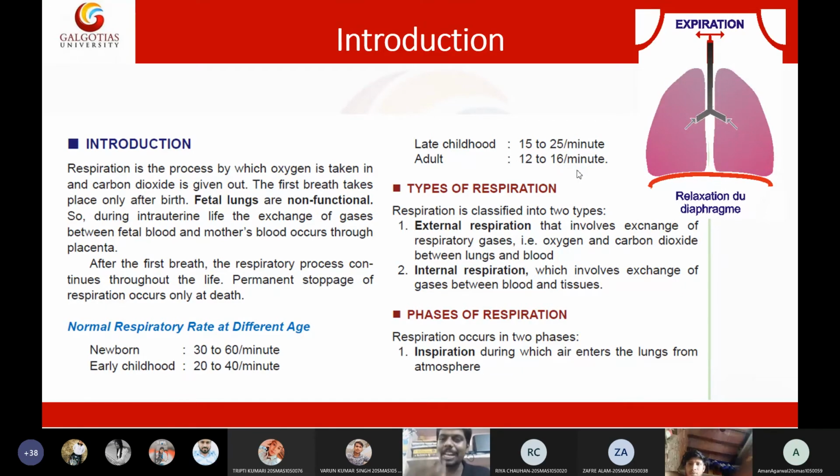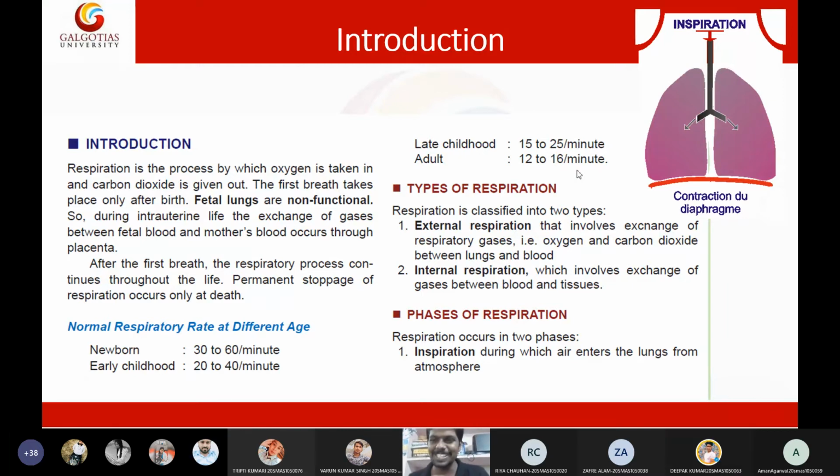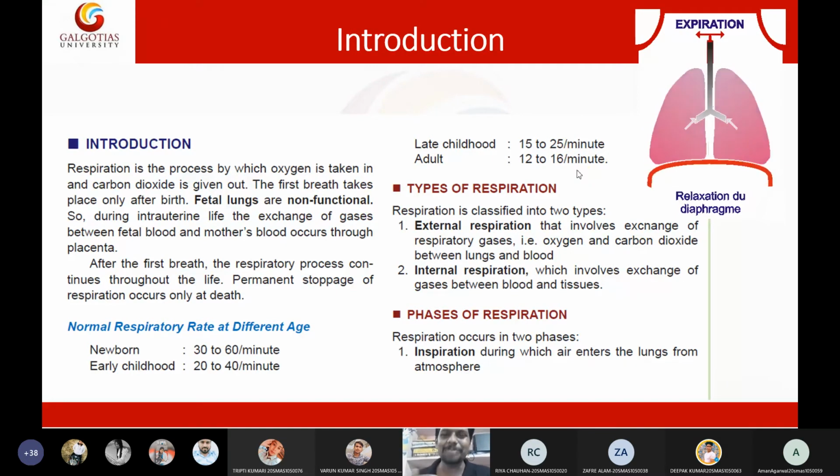Keep in mind that breathing, or ventilation, is an involuntary process. You need not think whether you are breathing or not; it happens automatically. In normal situations, the breath rate in an adult is 12 to 16. But if you start thinking about how much you are breathing and counting your breath rate, it will be slightly higher, because now you are doing it voluntarily. Normally the breath rate is 12 to 16 per minute.